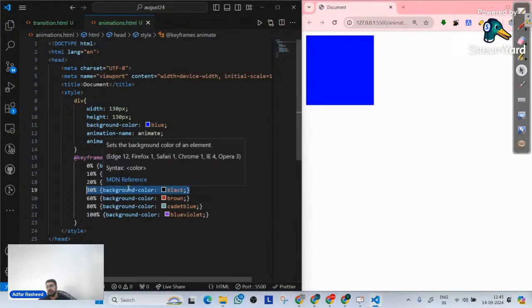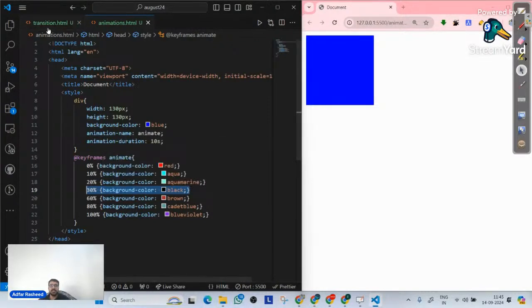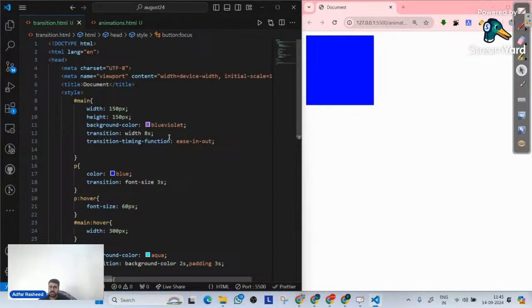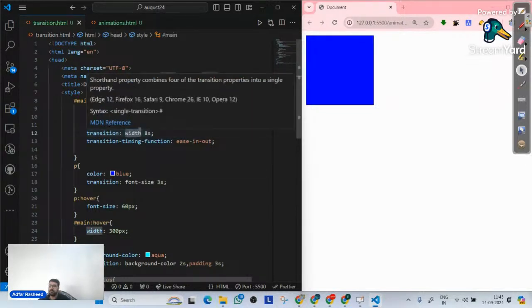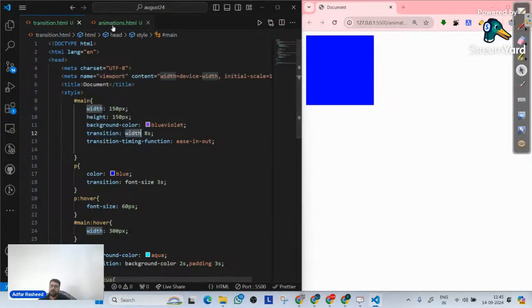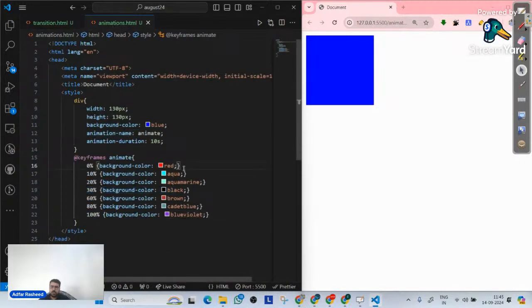Now, I told you earlier that it's not necessary that I just change one property. There's one very important thing you need to remember in transitions: if you want to implement a transition, you have to write that property here. If you do not write that property name, transition will not be implemented. But over here, you can write any property. Let's suppose I want to add 0%.